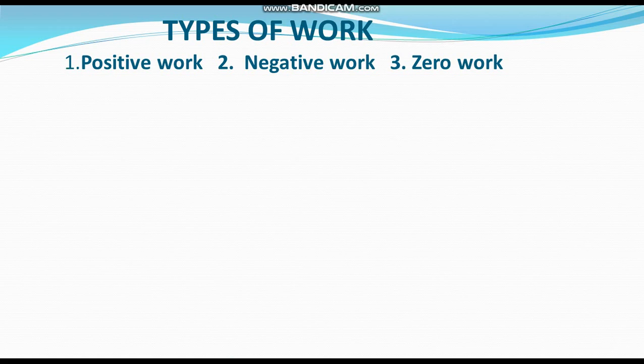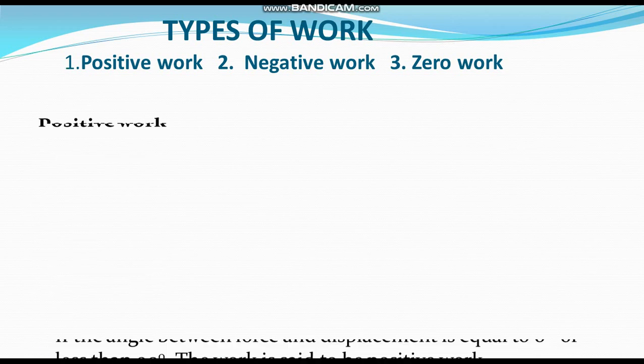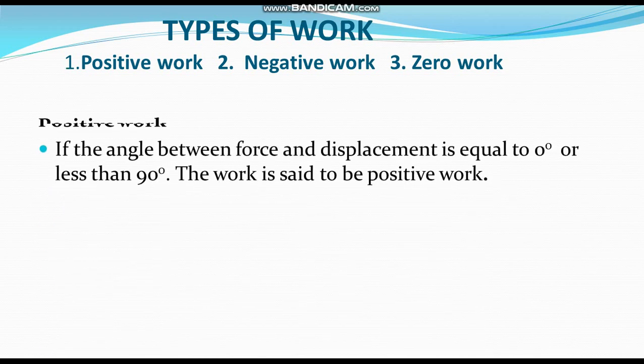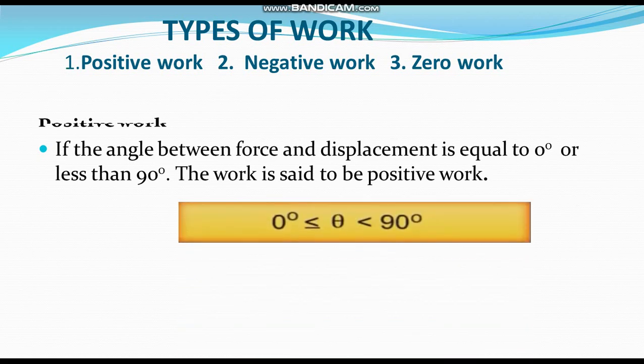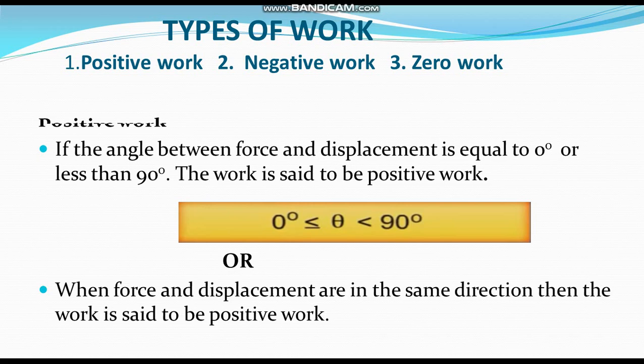Now we are going to know what is positive work. If the angle between force and displacement is equal to 0 degree or less than 90 degree, the work is said to be positive work. In another way it is possible to define: when force and displacement are in the same direction, then the work is said to be positive work.